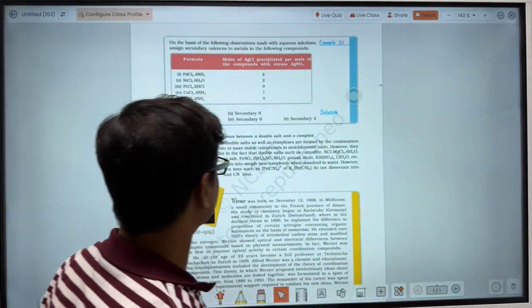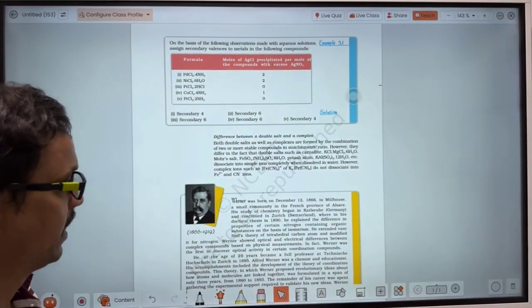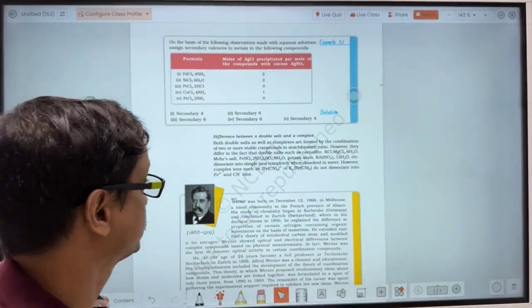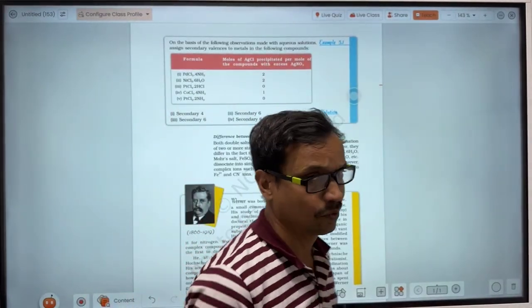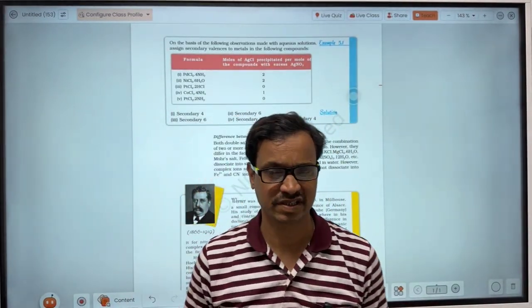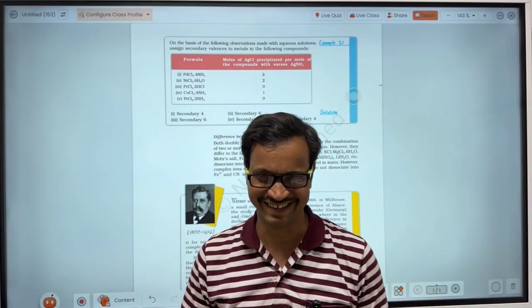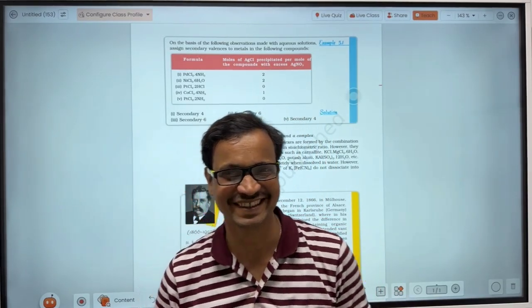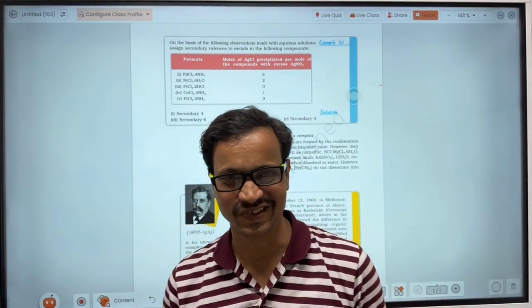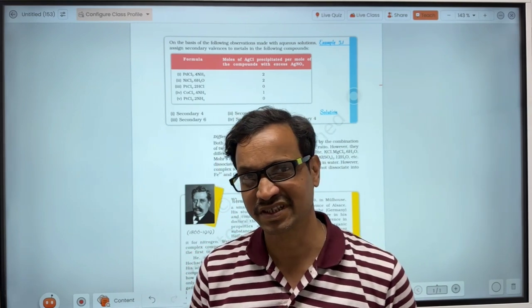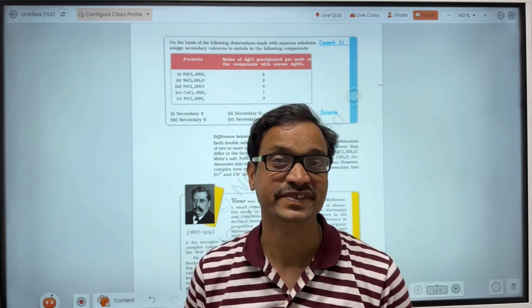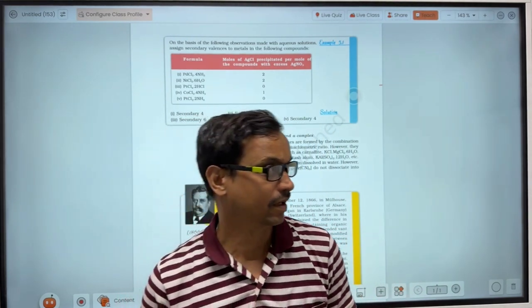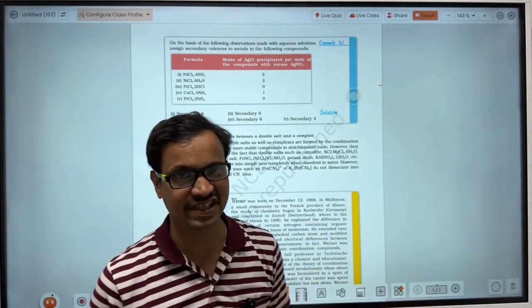For the 12th board exam, for IIT Main and for NEET, you should know the difference. Obviously how to write it doesn't matter for the 12th board examination, but for NEET and IIT Main, questions will be asked from this concept.